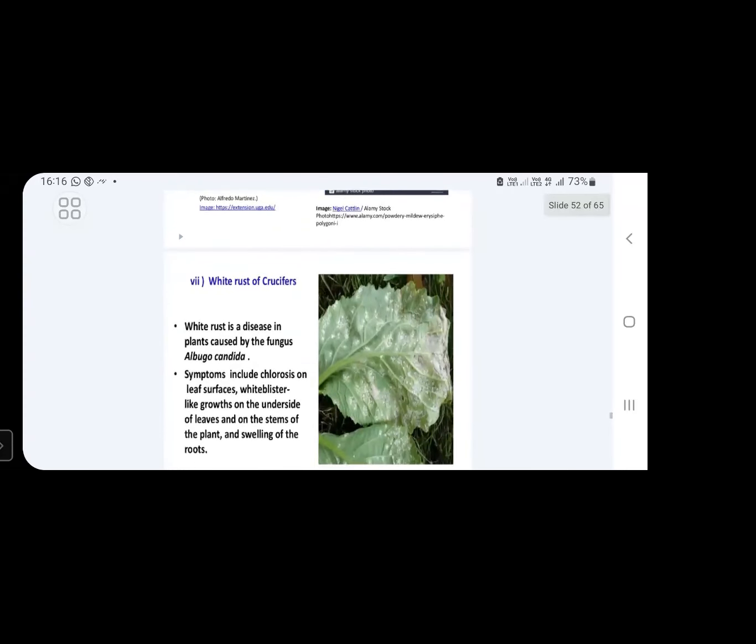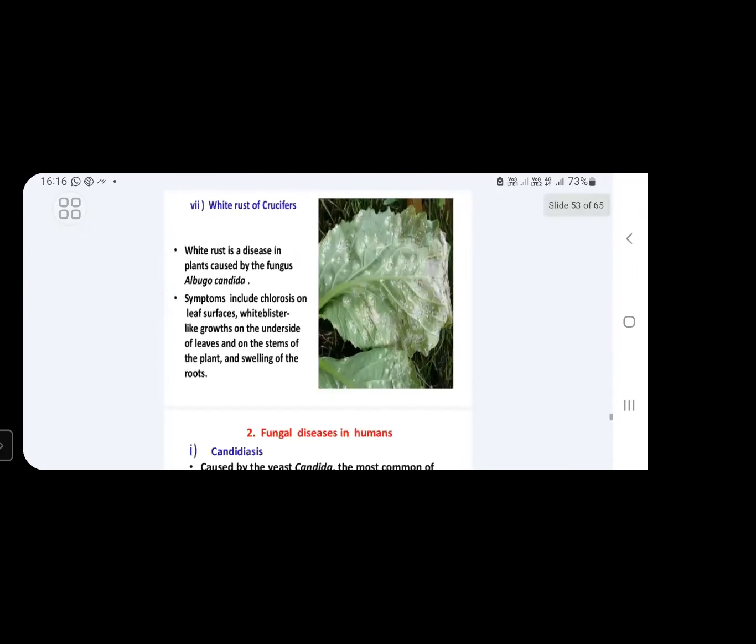Next, white rust of crucifers. This disease is caused by the fungus Albugo candida, which causes white rust disease, especially in Brassicaceae members. You will find this disease. Symptoms include chlorosis on leaf surfaces, and white colored blisters appear.